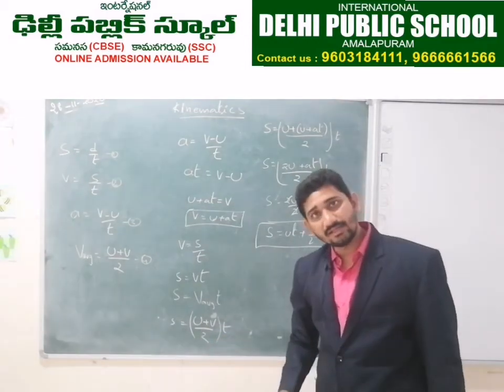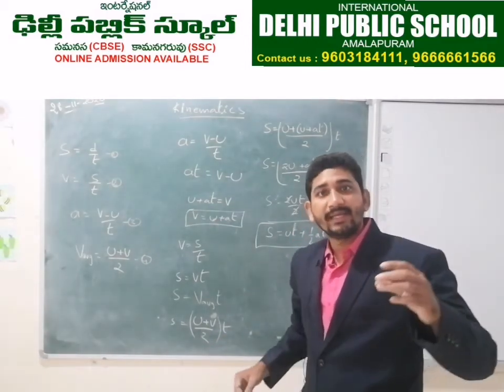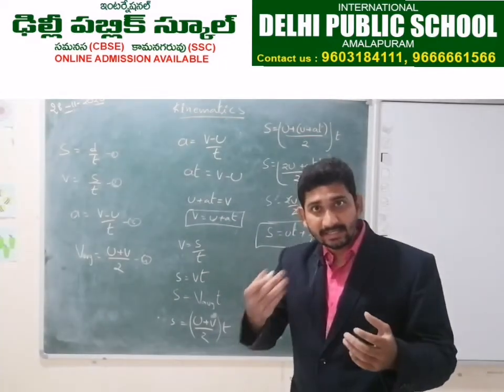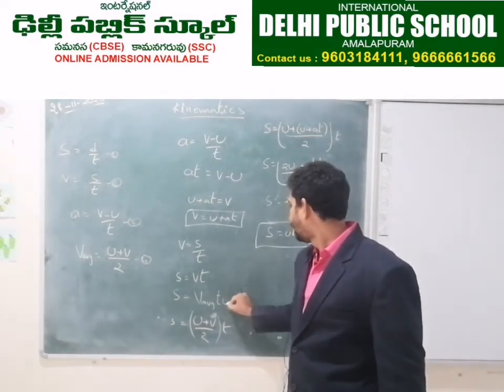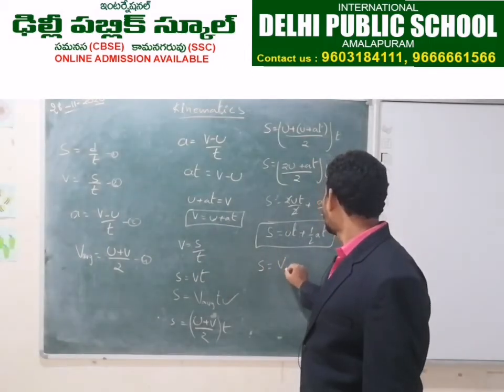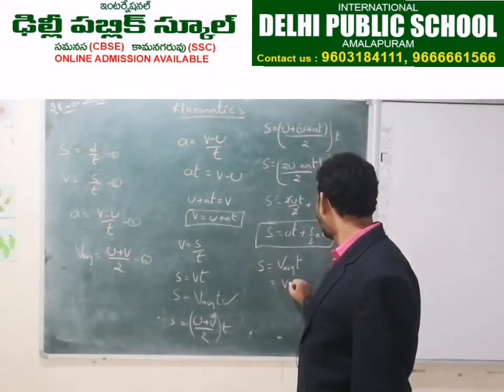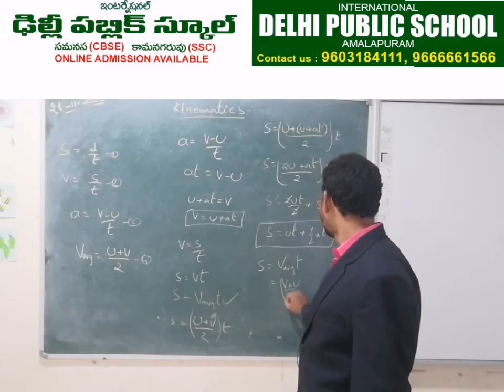Let us see the third law. The third equation of motion can also be derived from this. Displacement is equal to average velocity into time. What is the formula for average velocity? v plus u by 2.